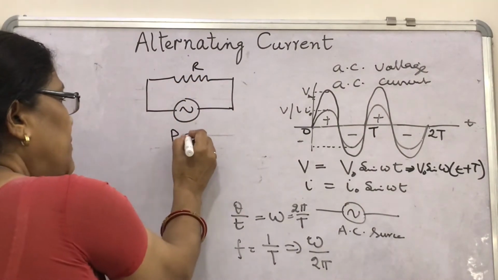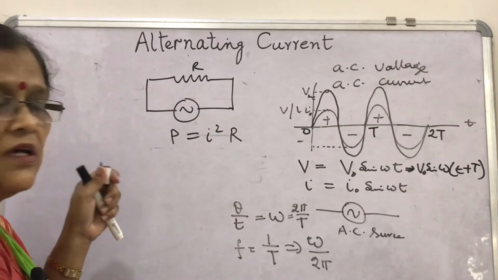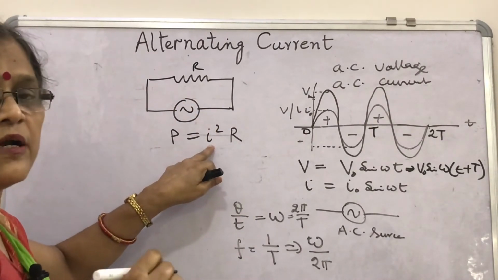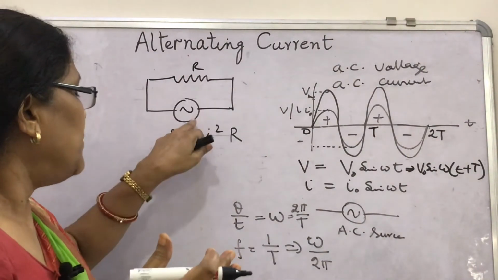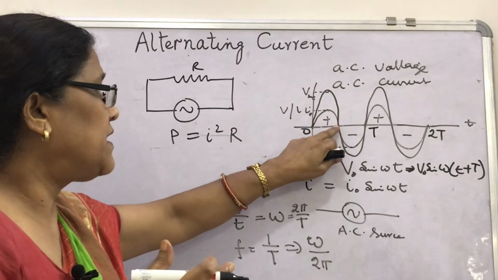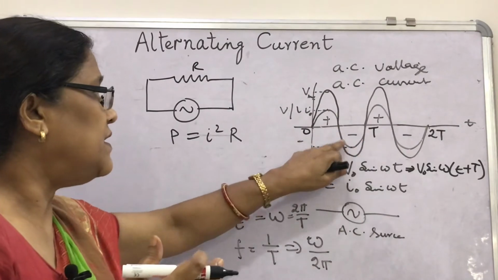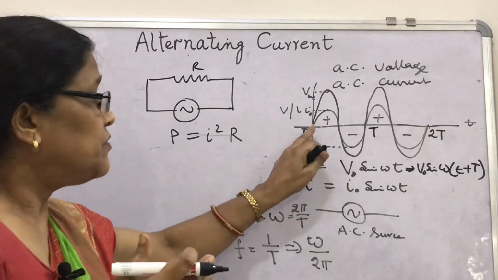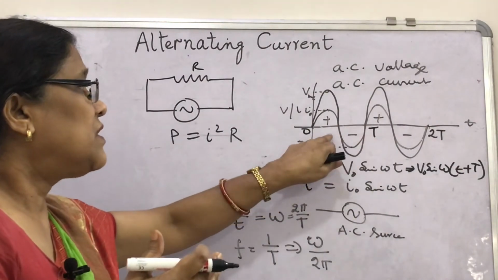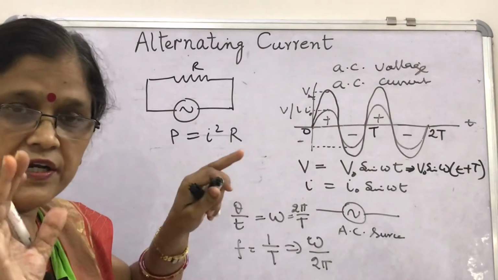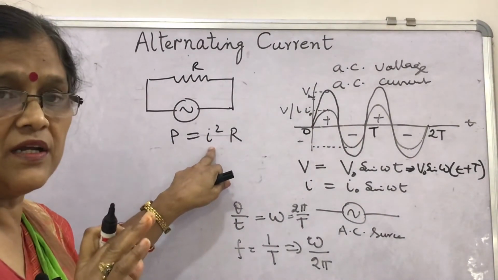Electrical power is given by I square R. Since I square is there, heat is produced whether AC or DC flows. For one complete cycle the average value of alternating current is 0, but not the heat. Heat depends on I square R.